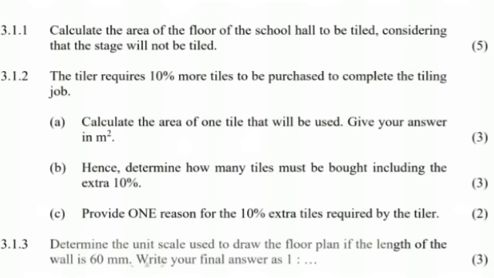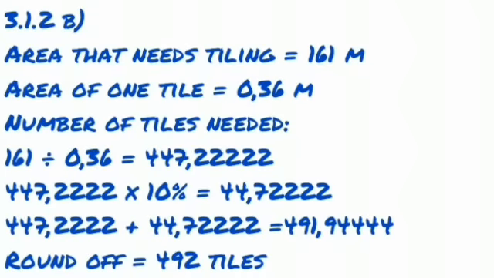So in B, it says hence determine how many tiles must be bought including the extra 10%. So we're now just going to calculate the tiles that we are going to need. Remember, the area that we need to tile is 161 meters square, and each one tile is 0.36 meters square. So to determine that number, we say 161 divided by one tile, which is 0.36, and it gives us 447.222 tiles.